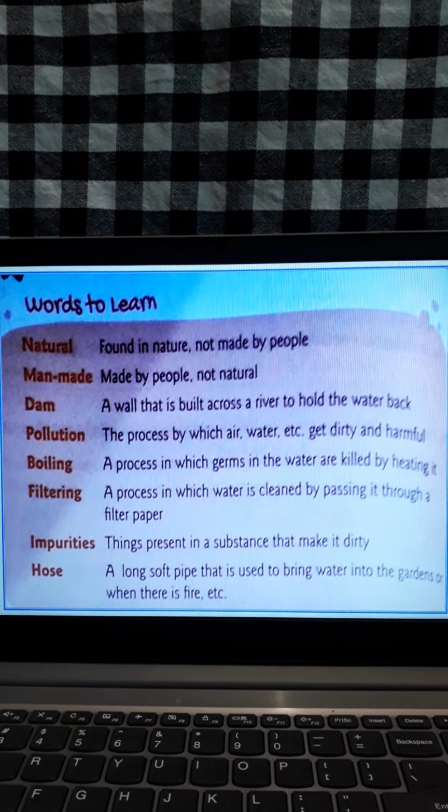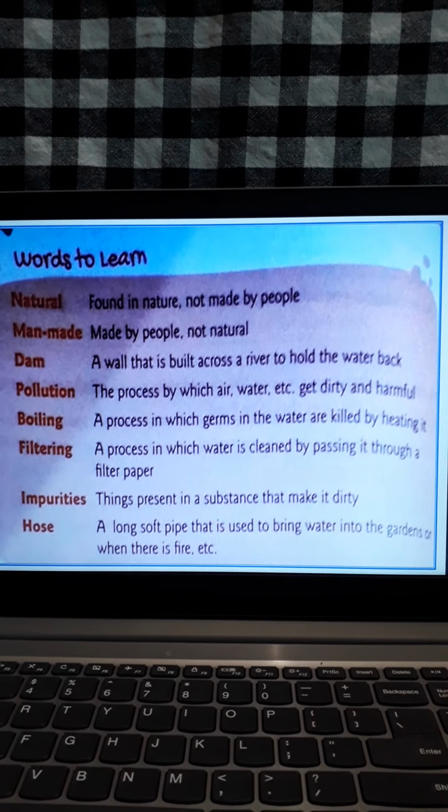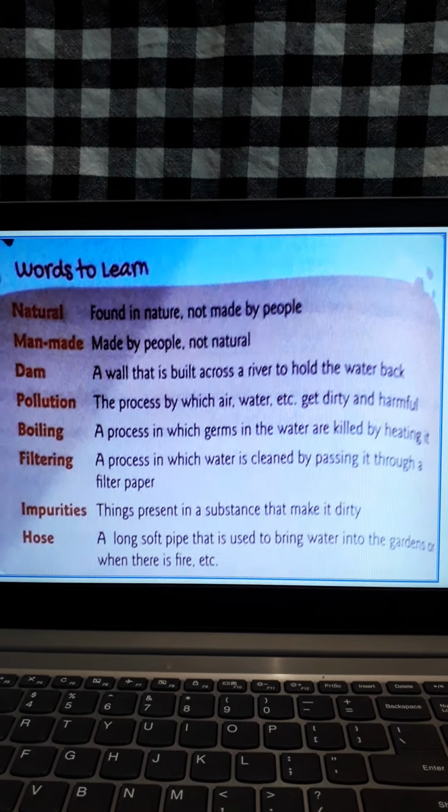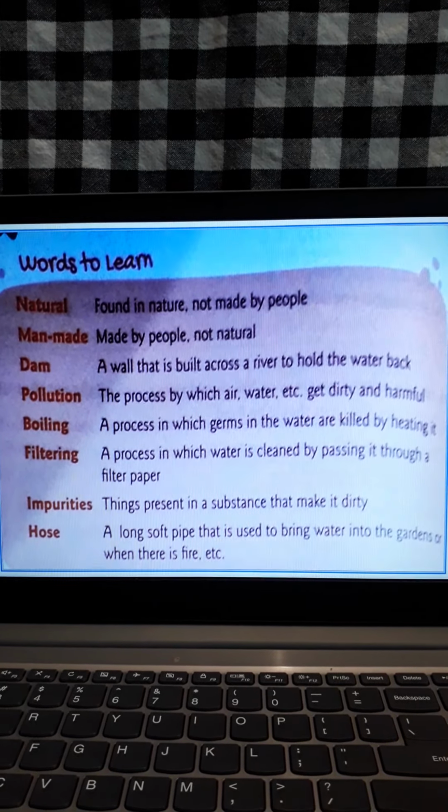Hose. A long soft pipe that is used to bring water into the gardens or when there is fire, etc. Is it clear?